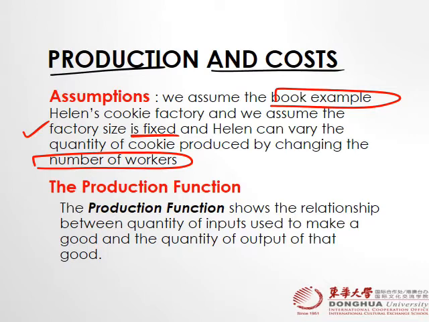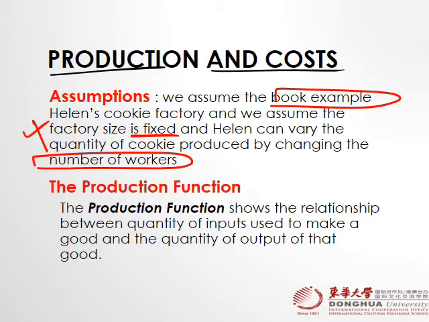Because the size of the factory is fixed, the only logical choice is that if she wants to increase cookie production, she has to employ more workers, or if she wants to decrease production, she has to employ fewer workers.